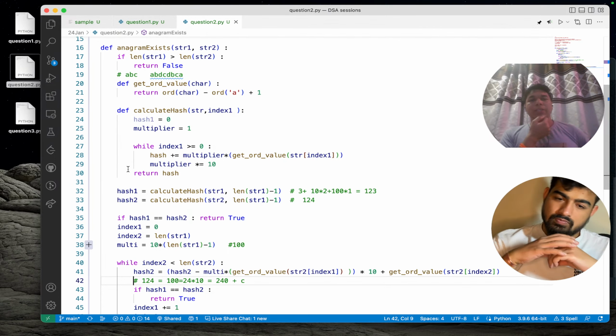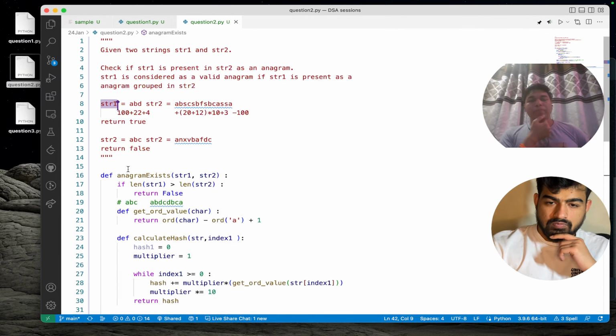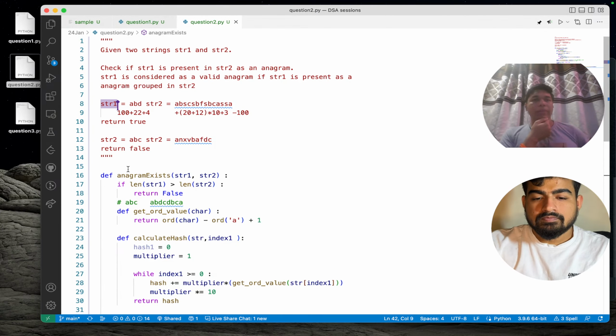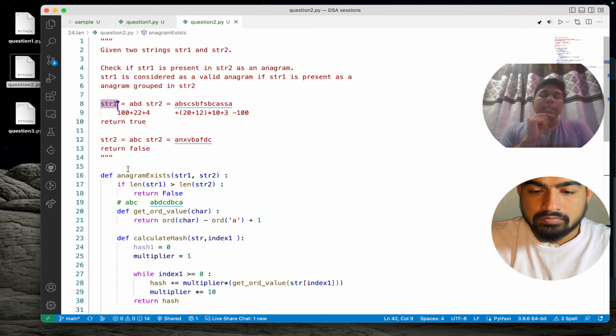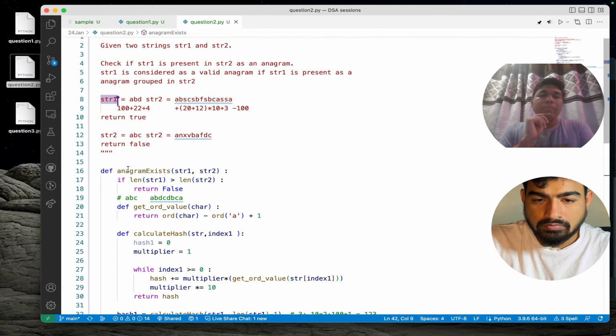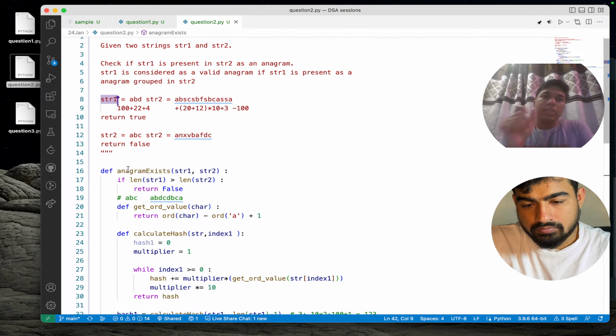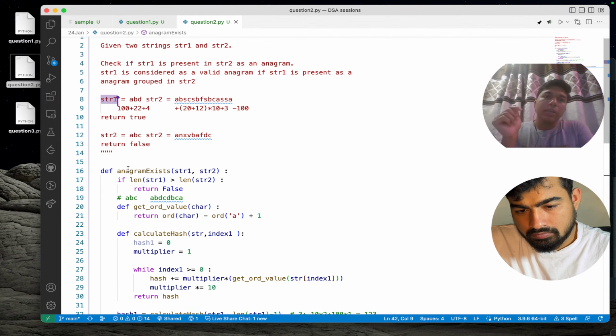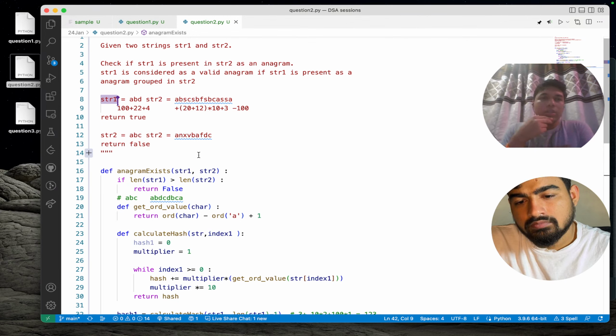This is tricky. Even if we consider the placing of the A, B, and D, on the index of those particular elements, we could have done that. But the thing is that there could be multiple duplications. String one can have duplicate values like ABB. In that case, I will not be able to maintain the indexes itself. So I think this will not work here.